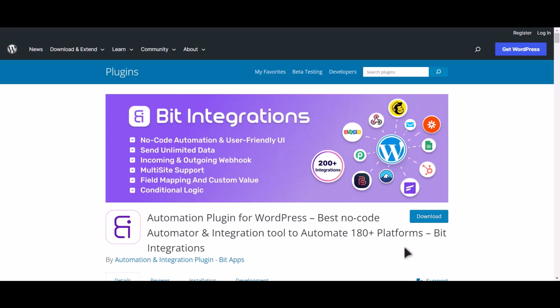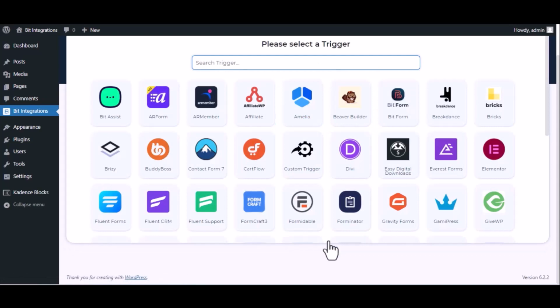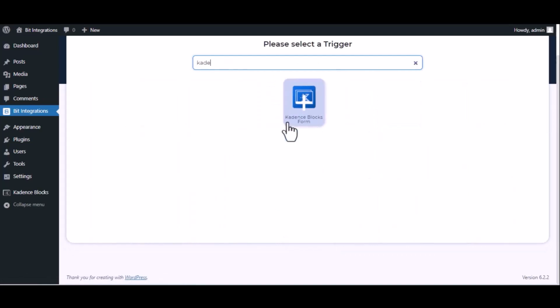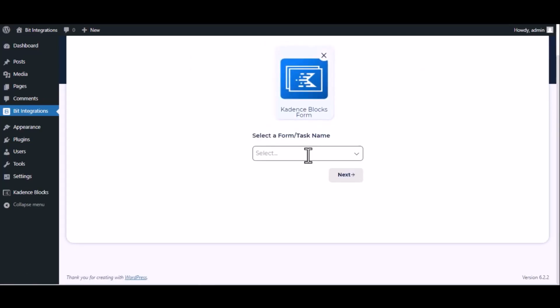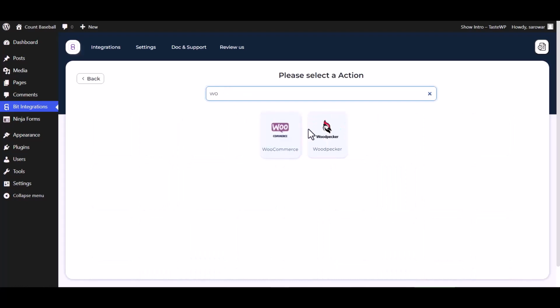I am utilizing the Bit Integrations plugin to establish a connection between these two platforms. Let's go to Bit Integrations Dashboard. Now click Create Integration. Now search and select Trigger, which is Kadence Blocks Form. Select a form. Click Next. Search and select Action Woodpecker.